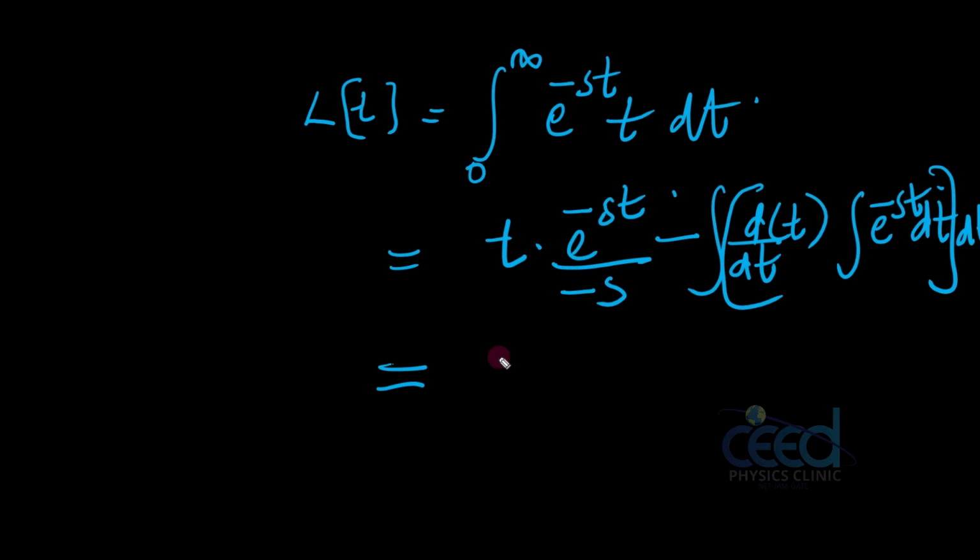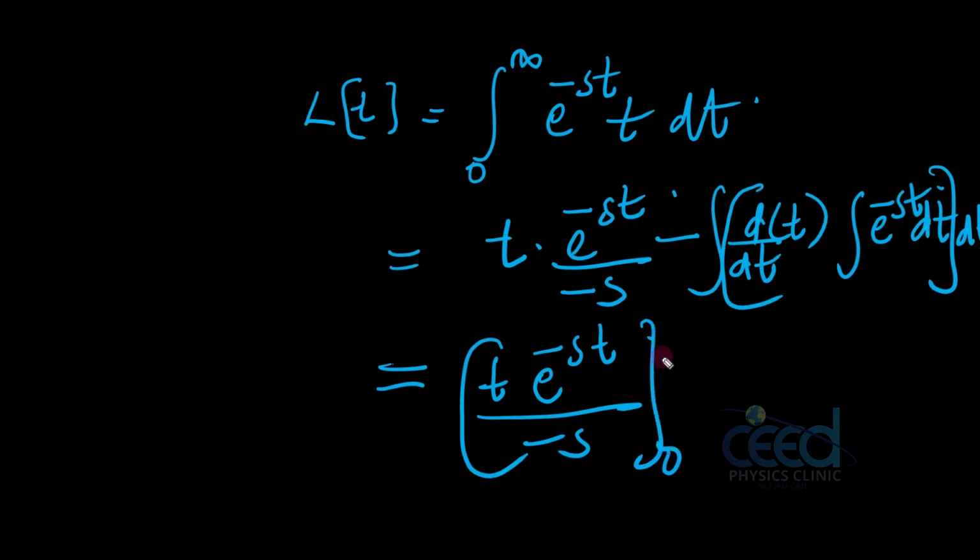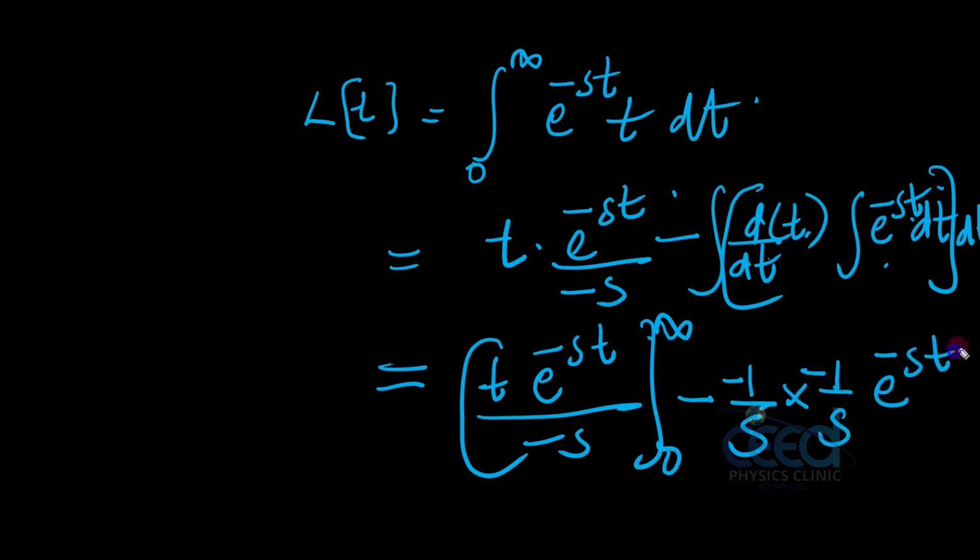When I am giving the limit, e raised to minus st by minus s from 0 to infinity, and here this is 1, here again e raised to minus st by minus s, so this I can write as minus 1 by s here, and again I have a minus 1 by s e raised to minus st.